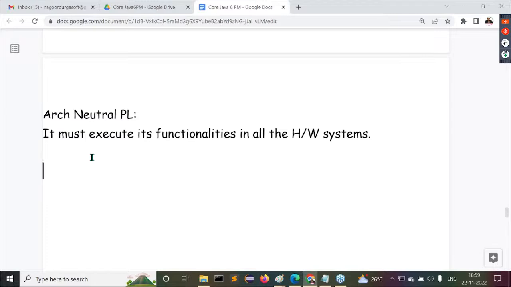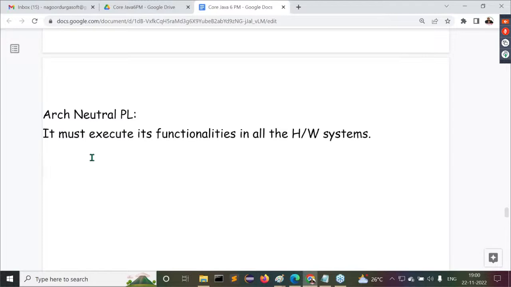By the way, I'm telling one more point now. 3 billion devices run Java. What's the meaning of it? Java will work inside mobile phones. Java will execute its applications inside computers, in traffic signaling systems, in parking meters, and inside sensor related products. Everywhere, Java applications are going to be executed. It should not be available with only one computer. It should be available with every product inside and outside.